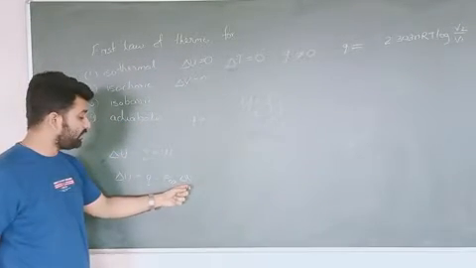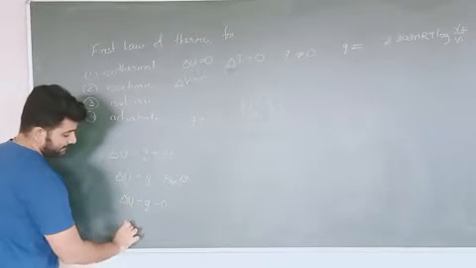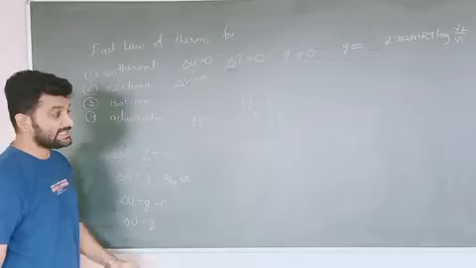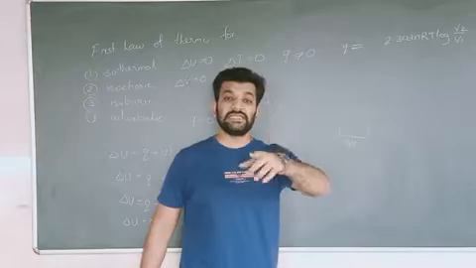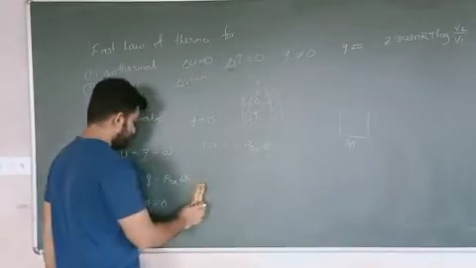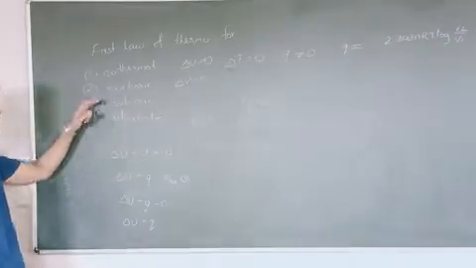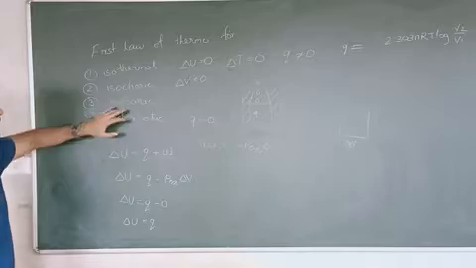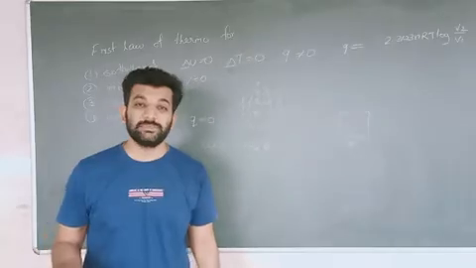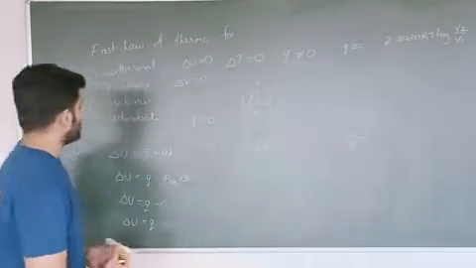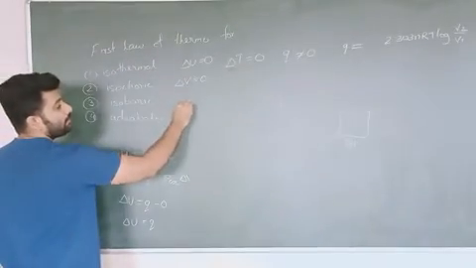So we can substitute the value over here. Delta U is equal to Q minus 0, so we get delta U is equal to Q. This tells us that the amount of heat supplied will be equal to the change in its internal energy. So in this way, we can say that change in internal energy is dependent on heat for an isochoric process. Okay. Next is the isobaric process. Isobaric process means what? There is no change in pressure, where delta P is equal to 0.